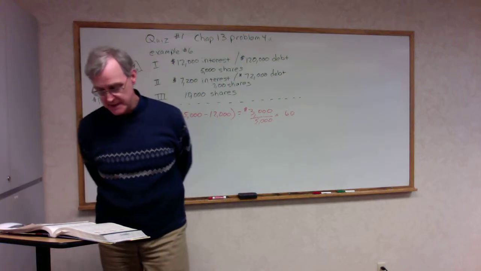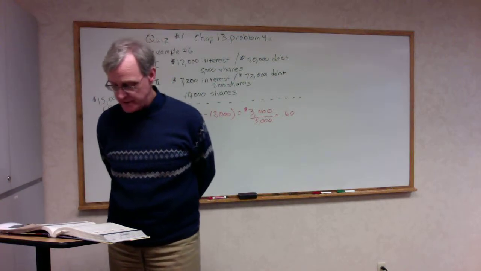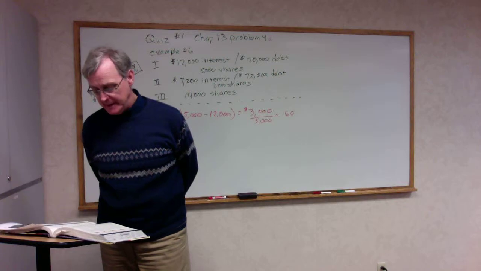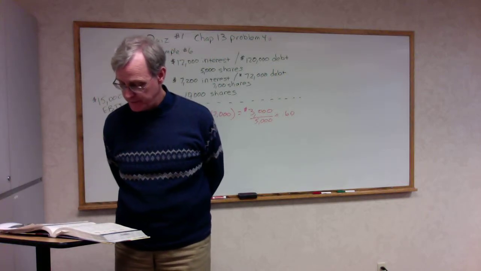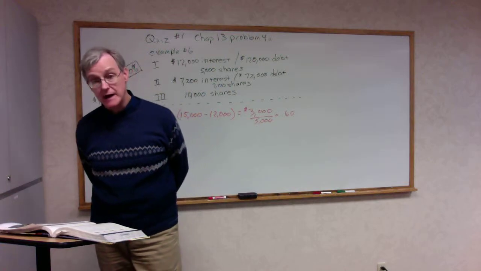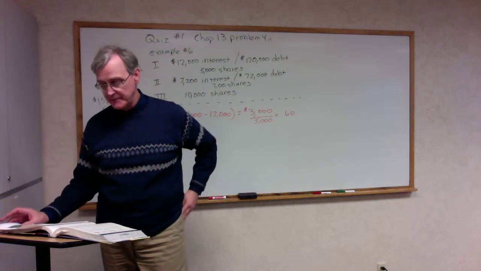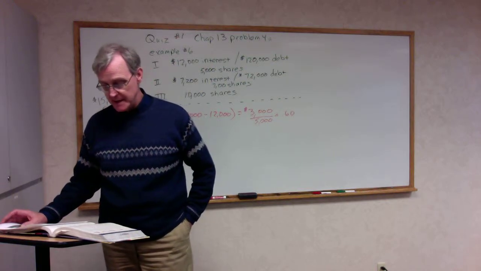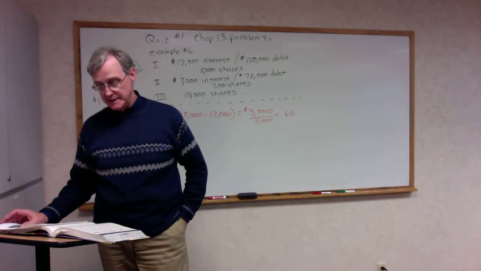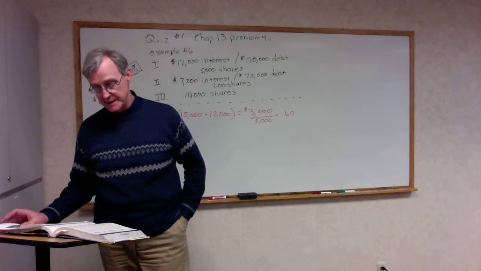So question 6, there in the middle of the page, says Passion Company is comparing 2 different capital structures. Plan 1 would result in 5,000 shares of stock and $120,000 in debt. Plan 2 would result in 7,000 shares of stock and $72,000 in debt. The interest rate on the debt is 10%.